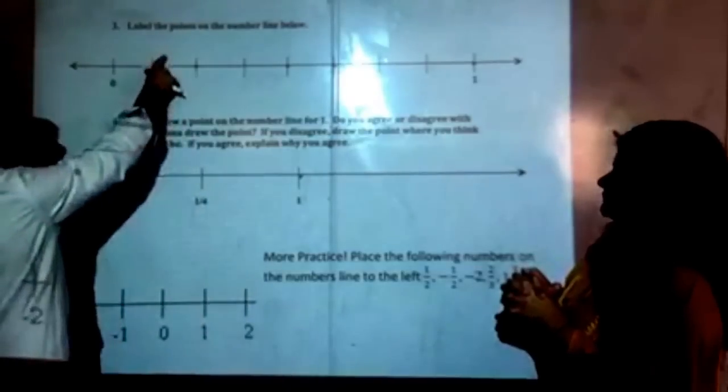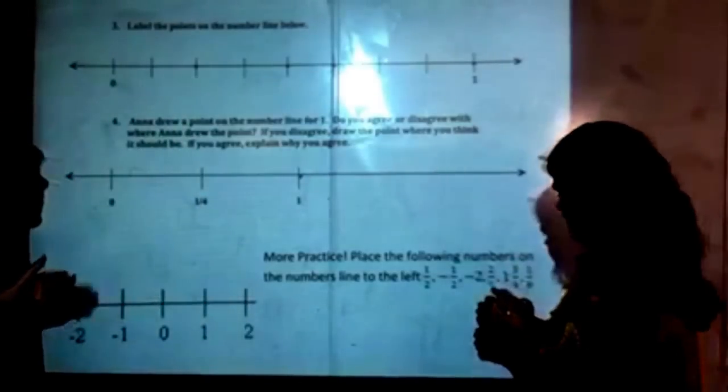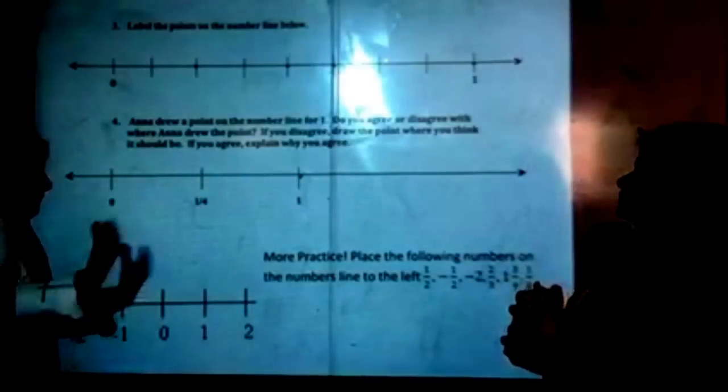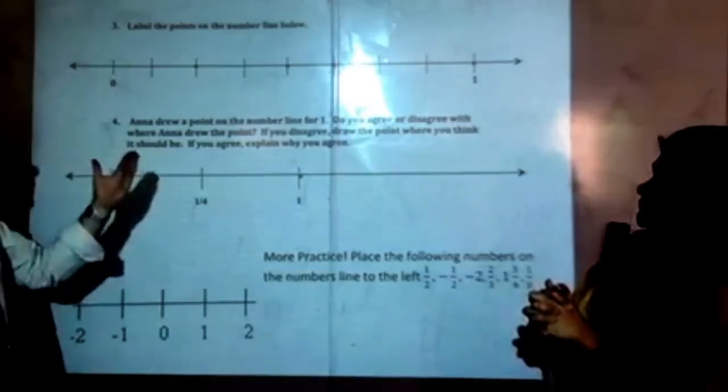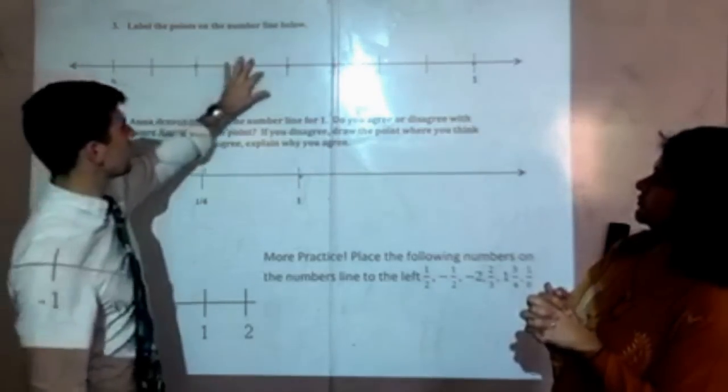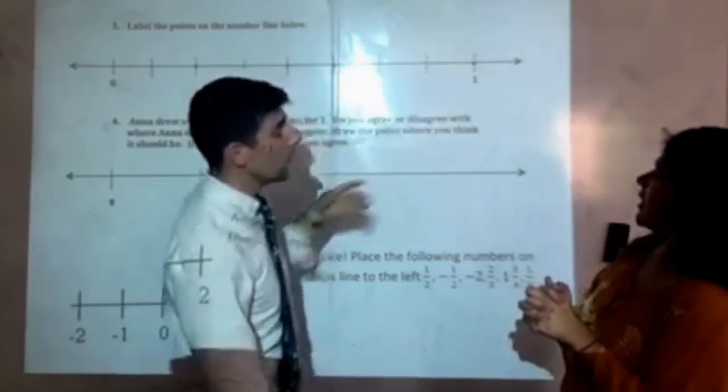Now this is saying label the points on the number line below. Before you start labeling points, based on what we just went over, you really should be asking yourself, how many parts is this split into? Can we have 1, 2, 3, 4, 5, 6, 7, 8? That tells you right there.